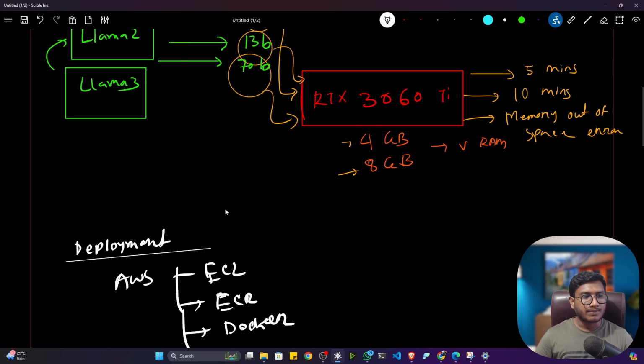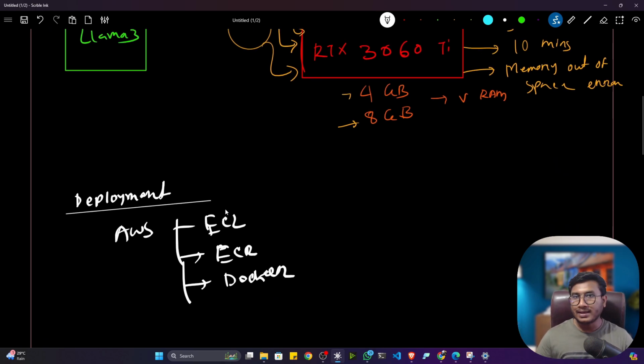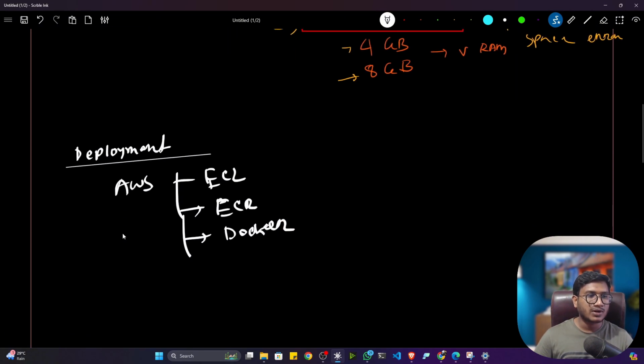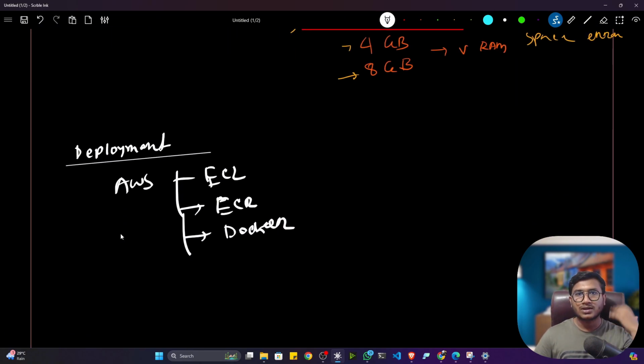Now, see, there I was deploying an OpenAI based application. That means I was using an OpenAI model. That's why I was able to deploy this project in the cloud platform with the help of these simple services only. But whenever you are using an open source large language model, that means this model you have downloaded in your local machine. And now what you have to do, you have to move this model to the production server. That means your cloud machine.